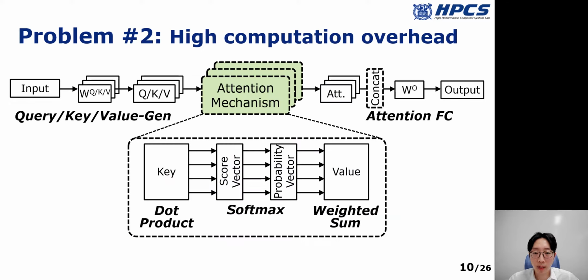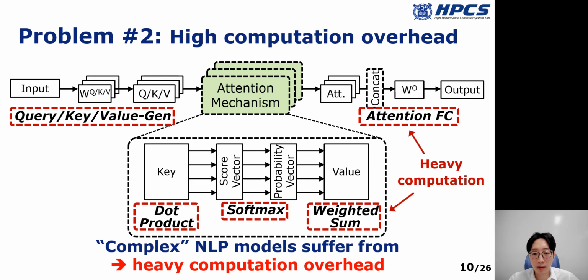The second performance problem is high computation overhead. As the NLP model consists of various compute-intensive operations, and the network size continuously increases, the NLP models require a large amount of computation. Such huge computation overhead makes it difficult for the current system to provide scalable performance.